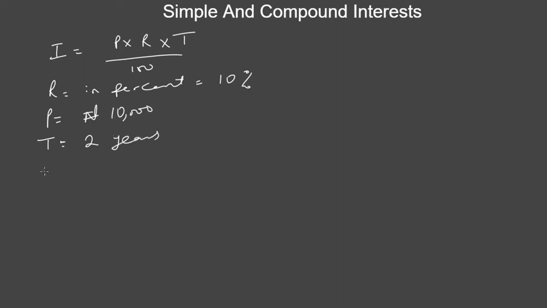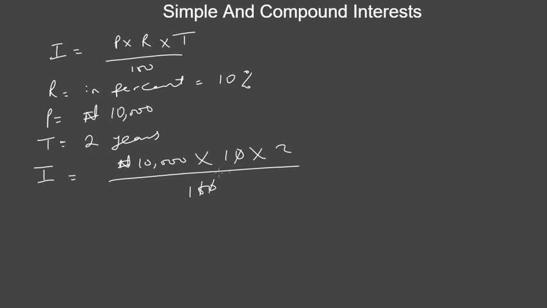So what do you think the interest, which is the extra earning, will be? The simple interest will be the principal, which is 10,000, times rate, which is 10, times time, which is 2, divided by 100. If you divide this, you're going to get 2,000 naira. So the simple interest is 2,000, which is exactly what we got earlier.